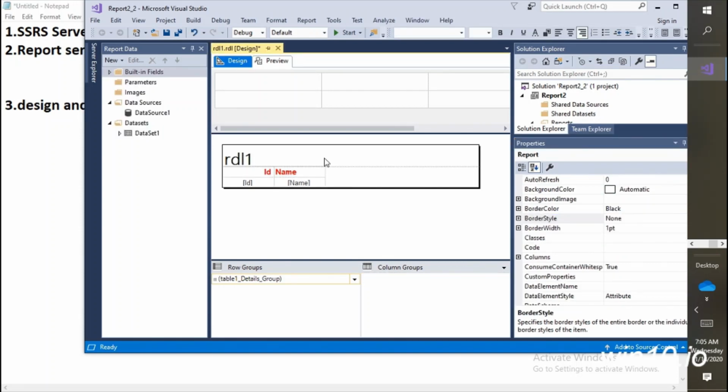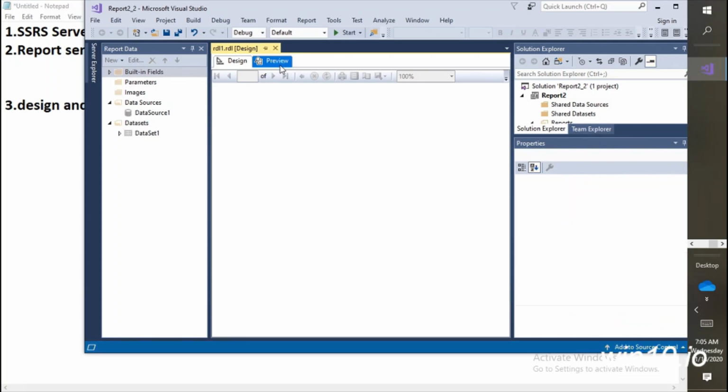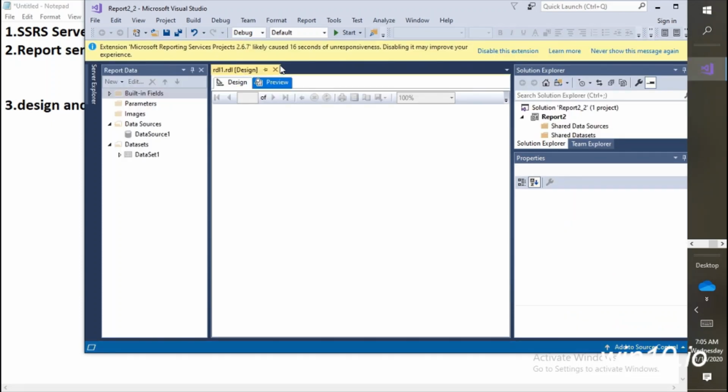Sorry. Okay. Now go to the preview and see the preview. In the preview section we'll see the actual report, the actual output, how it would look when we deploy it on the server or when we access it in an application. Okay.